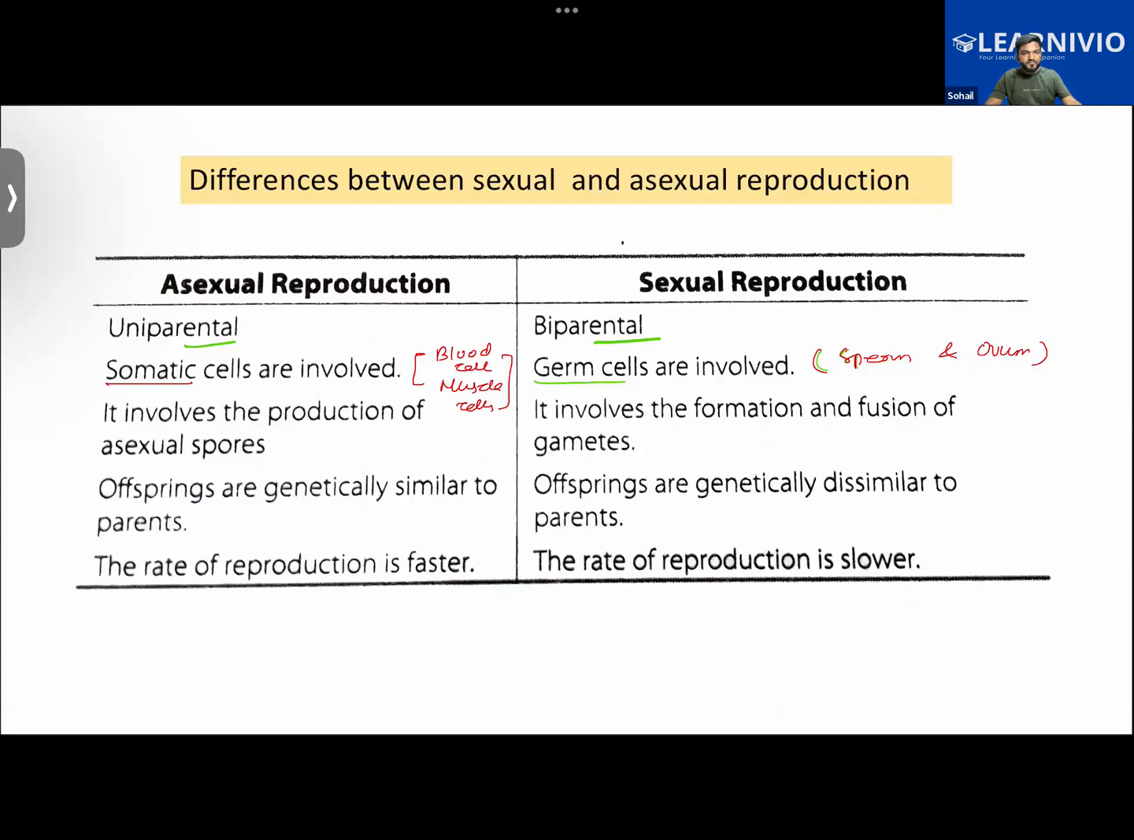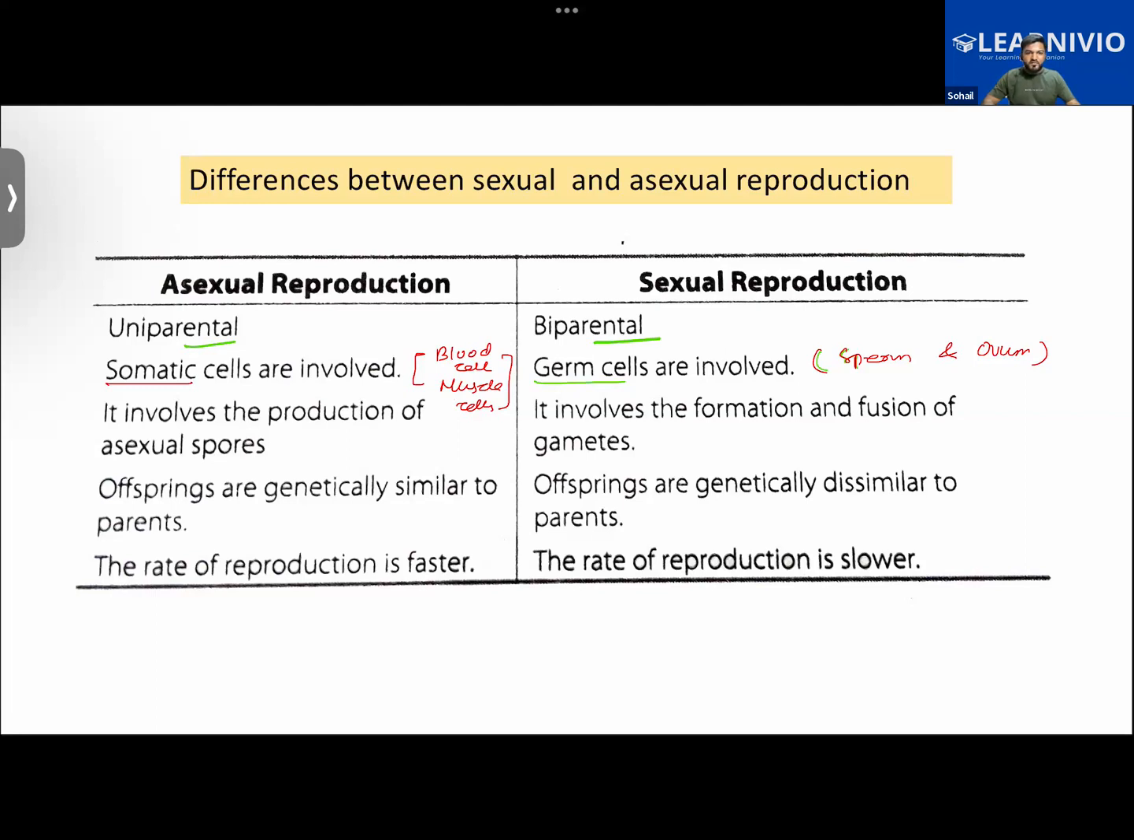Sir, amoeba. Good. And fungi. Fungi will be reproducing with the help of spores. Yes, sir. And there were a few more, like hydra, yeast. Yeast will reproduce by budding. Like that. We understood the differences between sexual and asexual reproduction too, right?